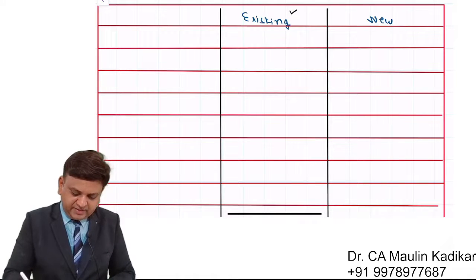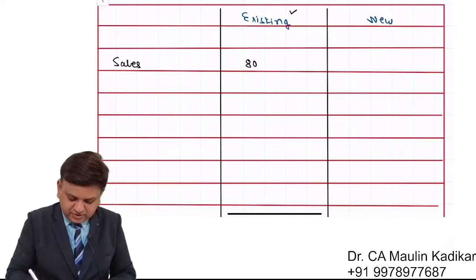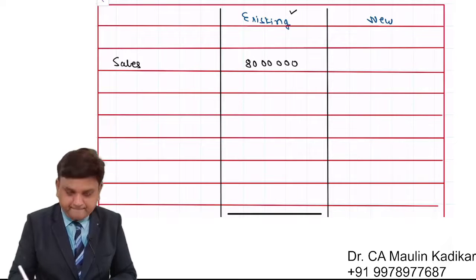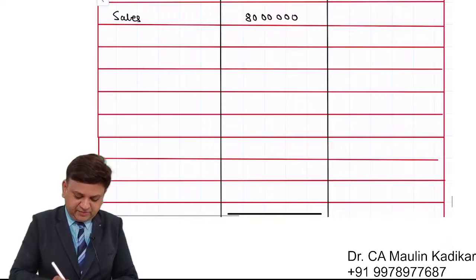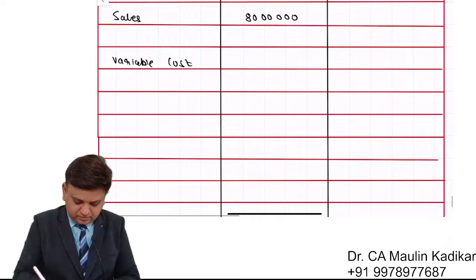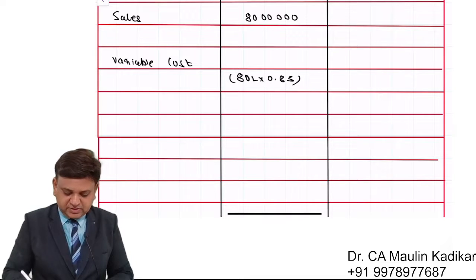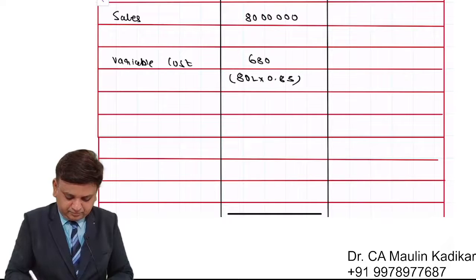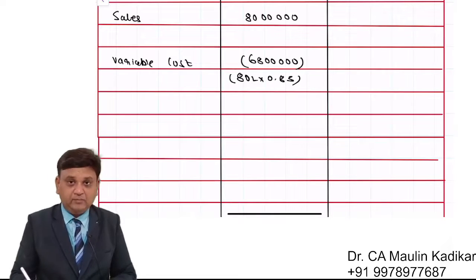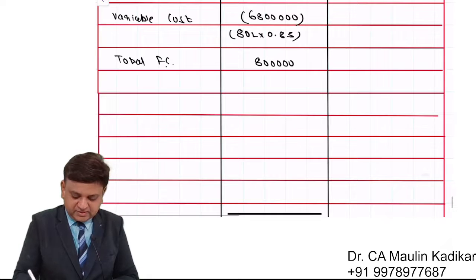So dear students, we have been given that right now sales of the company is an amount of 80 lakhs. Variable cost is 85% of the revenue. So 80 lakhs into 0.85 comes to 68 lakhs. Total fixed cost is 8 lakhs.